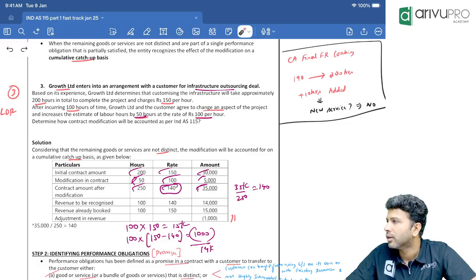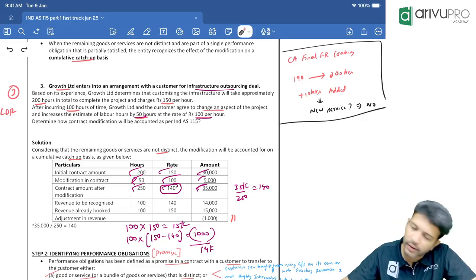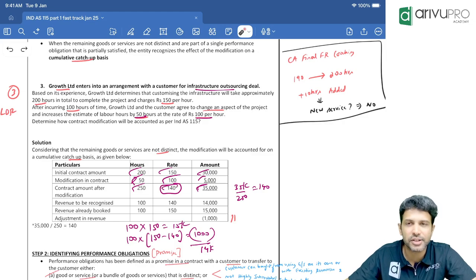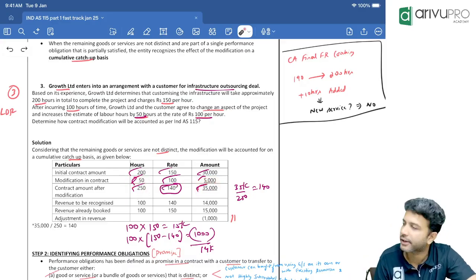Okay. Yes, correct. Just like valuing the stock under WAC. Correct, Harish. Yeah, you can interpret it like that. But it is not weighted average. Okay, in a way, you can treat it as we are taking both amount and rate over here. Yes, weighted average you can interpret. Correct.